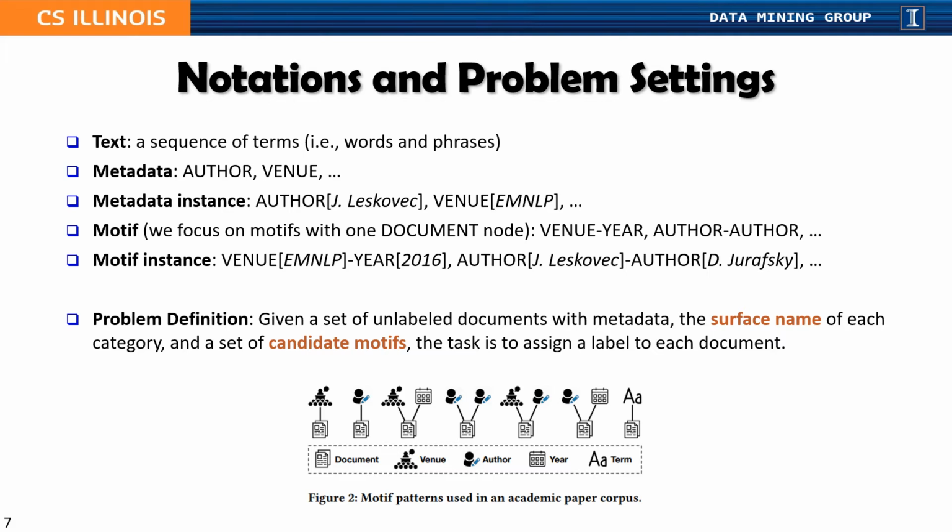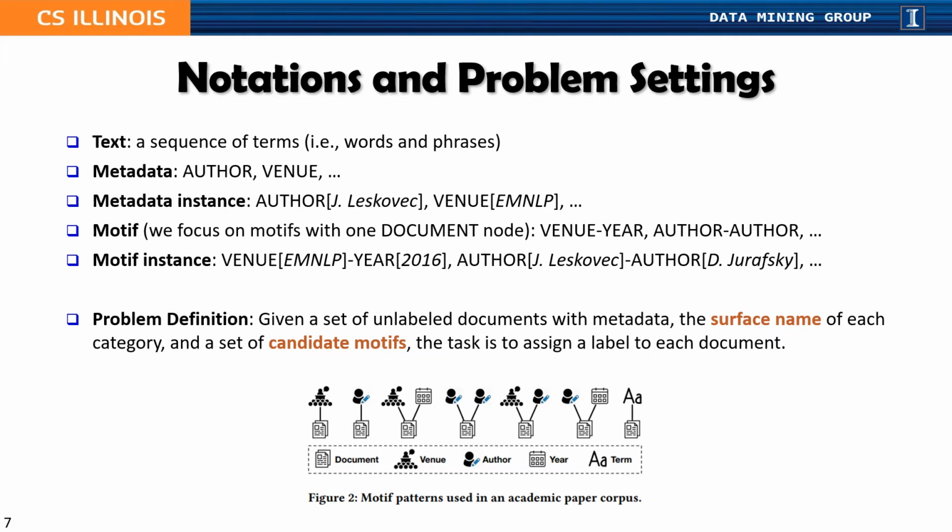We assume the text of each document is a sequence of terms. Here, terms refer to words or phrases. And the document metadata refer to some node types, for example, author or venue. Each metadata has its instances. And the motifs refer to some subgraph patterns in the network. Because we are doing document classification, we focus on motifs with one document node only.